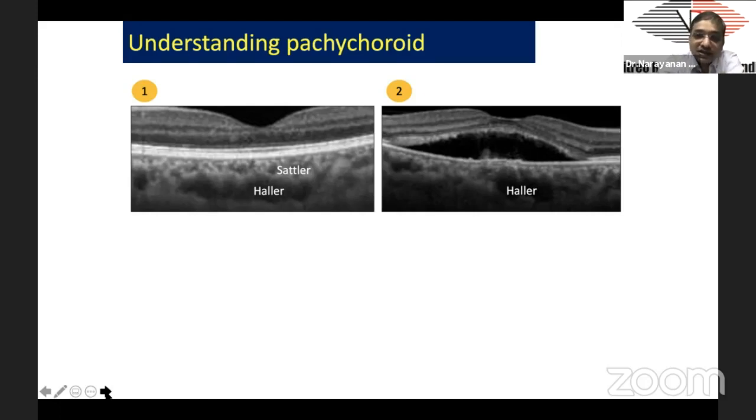So understanding pachychoroid and pachychoroid disease is important. Pachychoroid is thick choroid. Just the presence of thick choroid does not mean that the patient has any disease.